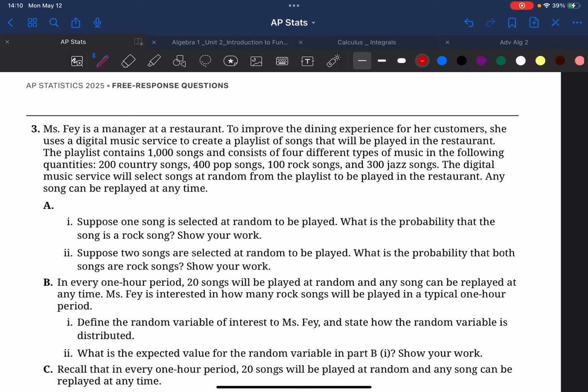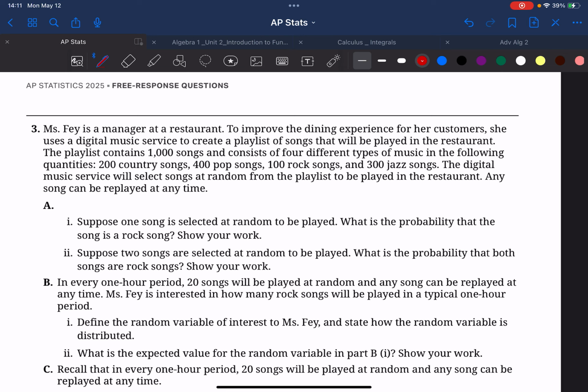Okay, number 3 says, Miss Fay is a manager at a restaurant. To improve the dining experience for her customers, she uses a digital music service to create a playlist of songs that will be played in the restaurant. The playlist contains 1,000 songs and consists of 4 different types of music in the following quantities: 200 country songs, 400 pop songs, 100 rock songs, and 300 jazz songs. The digital music service will select songs at random from the playlist to be played in the restaurant. Any songs can be replayed at any time.